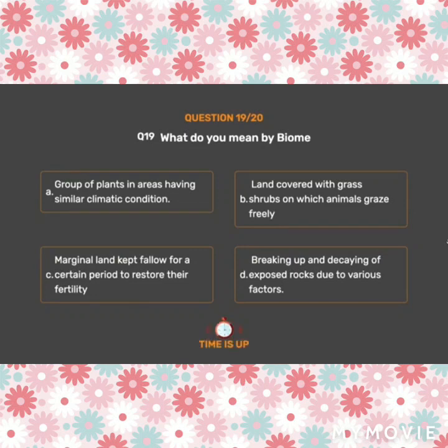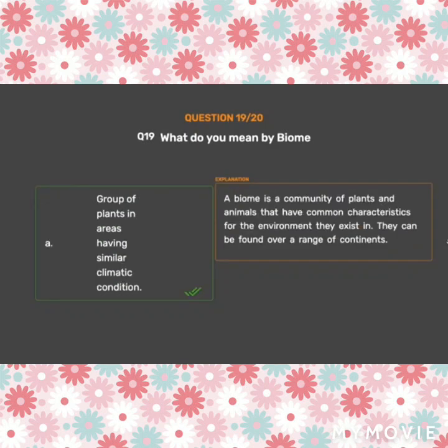The correct answer is option A. Group of plants in areas having similar climatic condition. A biome is a community of plants and animals that have common characteristics for the environment they exist in. They can be found over a range of continents.